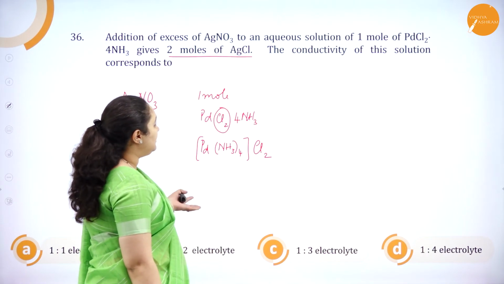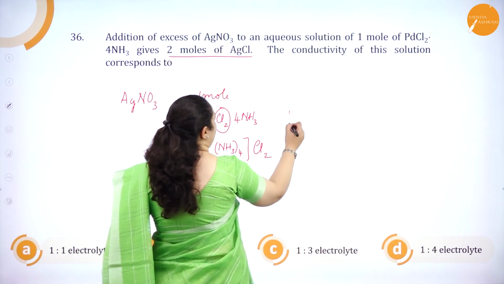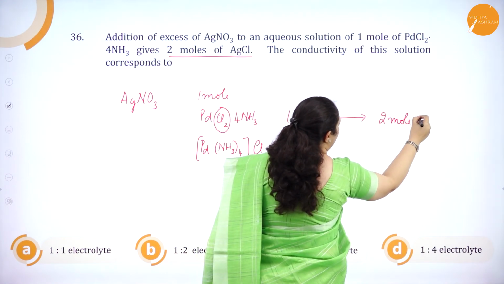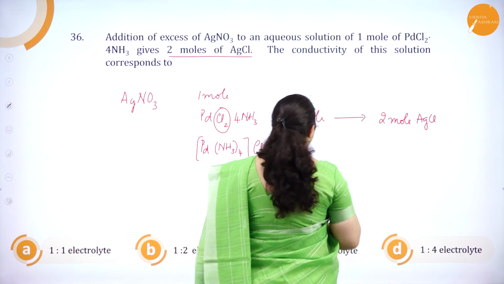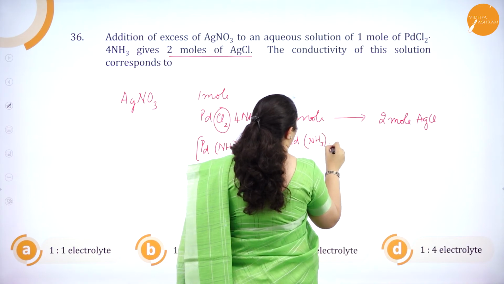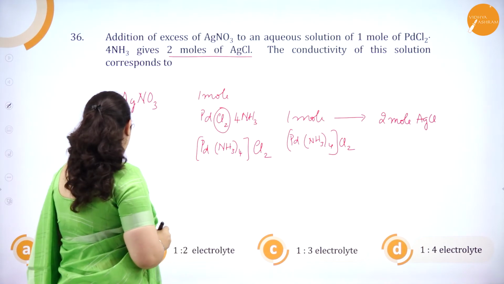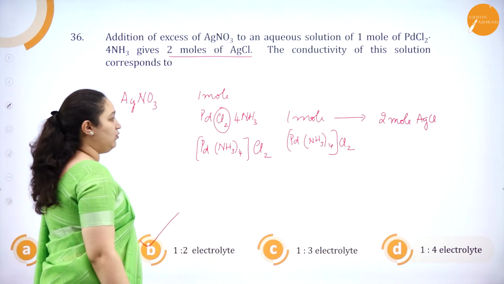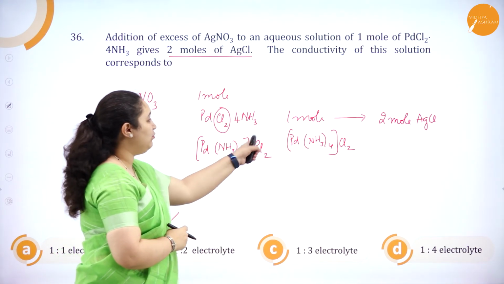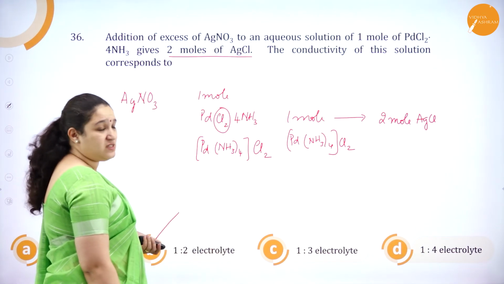The conductivity of this solution corresponds to, so 1 mole of the compound gives 2 moles of AgCl precipitate. 1 mole of [Pd(NH3)4]Cl2. So, which type of electrolyte is it? It is of course a 1:2 electrolyte, because we have 1 mole giving 2 moles there. So, that is about the conductivity of this solution.